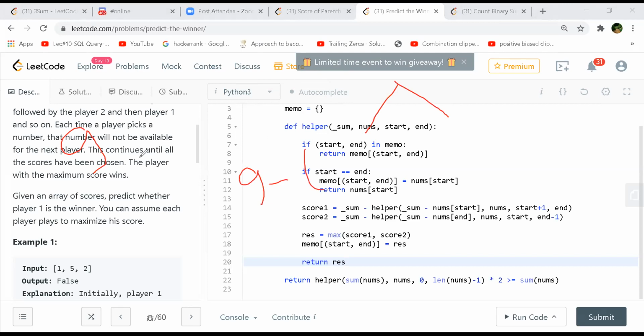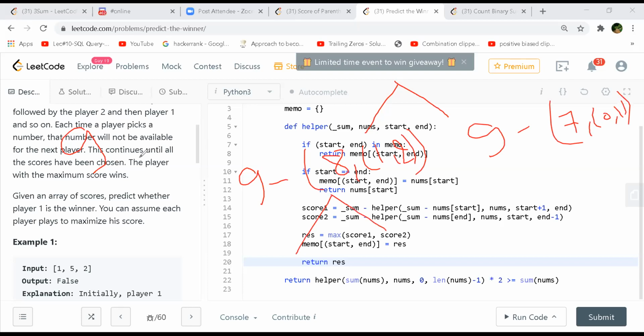If he picks the start one, right? So if he picks the start one, it will be 8 and whatever array is there. And 5 and 2 is left in here. So 0, 1, 2, 1 to 2 is the index. If he picks the first one, now if he picks the last one, then what will happen? 9 minus 2 will be 7, and this will be between 0 and 1, right?